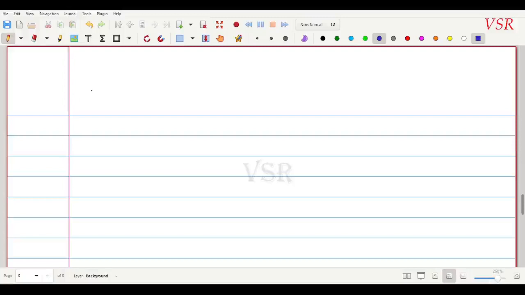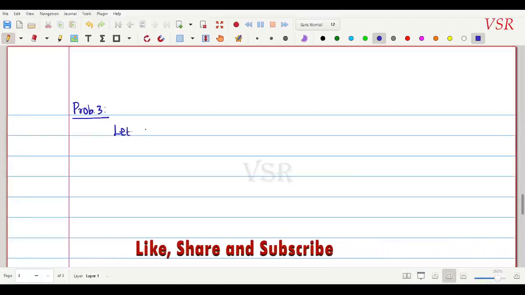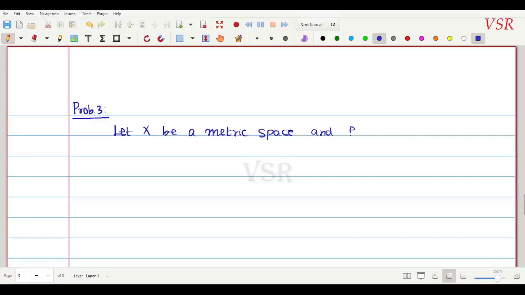இந்த ப்ராப்ளத்தை நீங்க தான் ப்ரூஃப் பண்ண போறீங்க, நான் உங்களுக்கு ஐடியா மட்டும் தான் கொடுக்க போறேன். ஓகே, so problem 3. Let X be a metric space, and f is a function from X to R. Okay, and g be a function from X to R. Okay, be continuous functions.